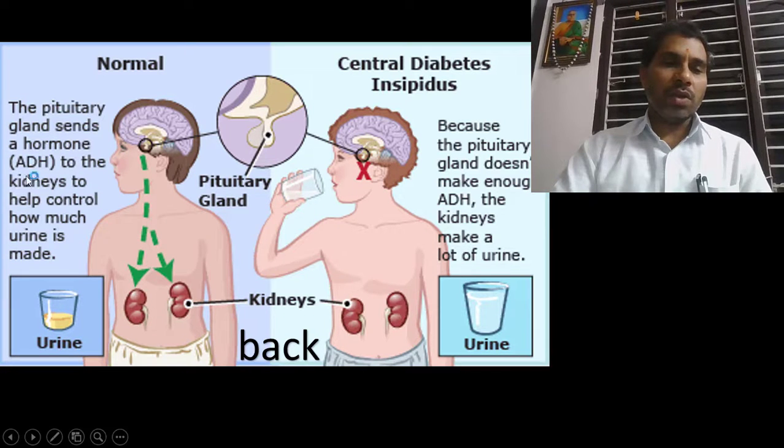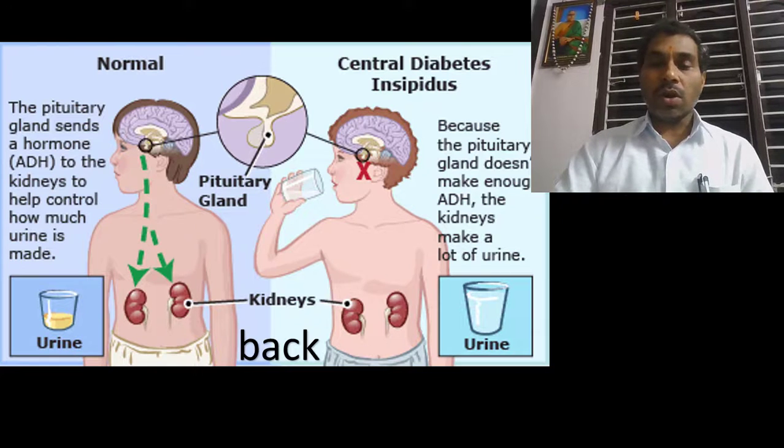If the antidiuretic hormone is not synthesized or secreted, then water absorption does not take place in our body. The kidneys fail to absorb the water, so whatever water we take is eliminated from the body. That is called diuresis, or diabetes insipidus. The pituitary gland does not make enough antidiuretic hormone, so the kidneys are unable to absorb the water.